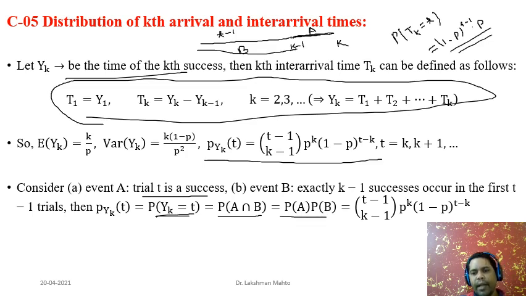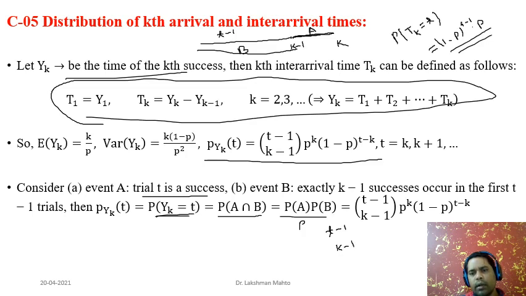The probability of A is the probability of success in exactly the tth trial, so p will come here. P(B) is the probability of k minus 1 successes out of t minus 1 trials, which is binomial in nature.